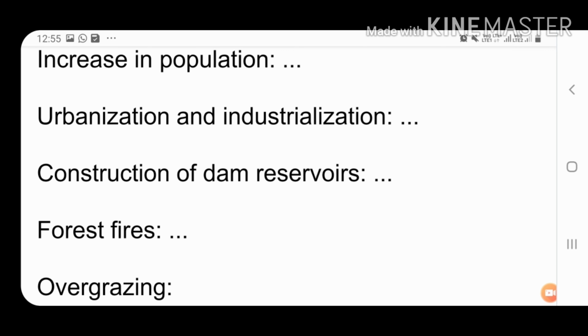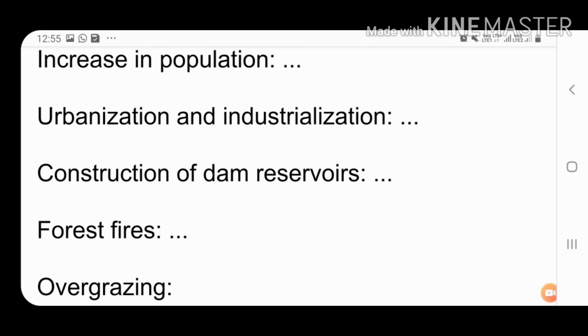Construction of dam reservoirs. For making dams also, the area is cleared to utilize that land. Next is forest fire, and this is a natural cause. Whatever causes I have discussed right now are all man-made causes, but forest fire is a natural cause.